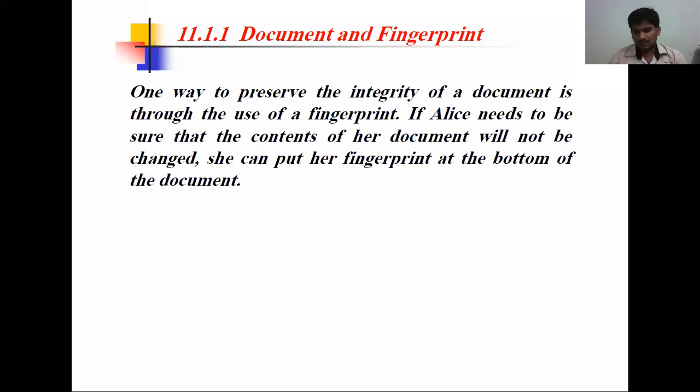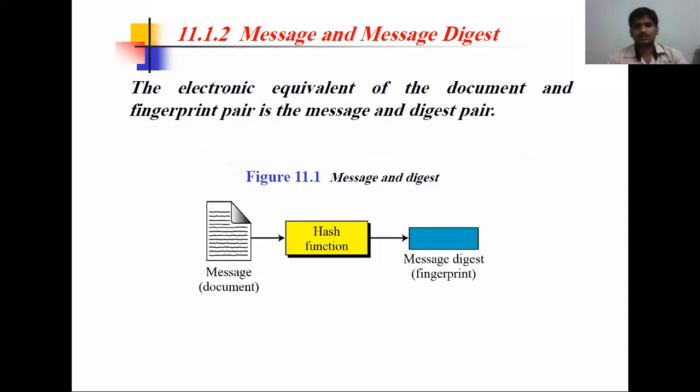Alice must trust that the third party has not changed it. So in such a place, Alice needs to keep a fingerprint on this document. Okay, so that is the meaning.